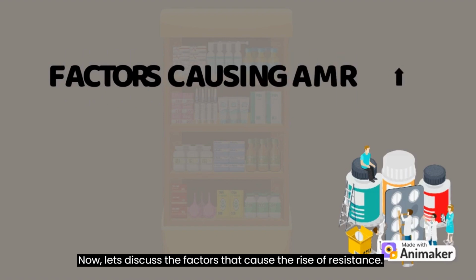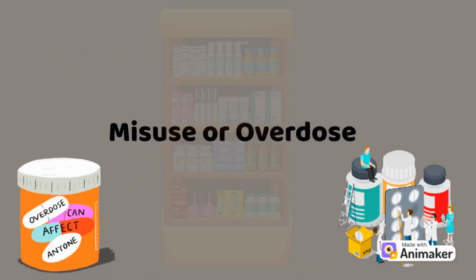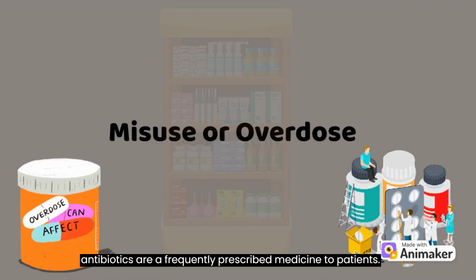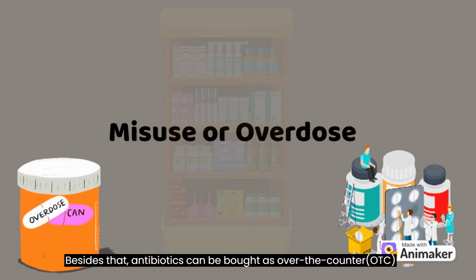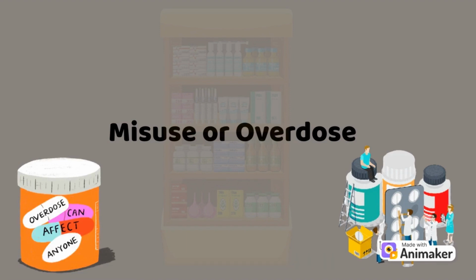Now, let's discuss the factors that cause the rise of resistance. First, misuse and overuse of antibiotics. In countries that lack adequate diagnostic facilities, antibiotics are a frequently prescribed medicine for patients. Besides that, antibiotics can be bought over the counter, OTC, without prescription, causing the spread of drug-resistant pathogens to increase widely.